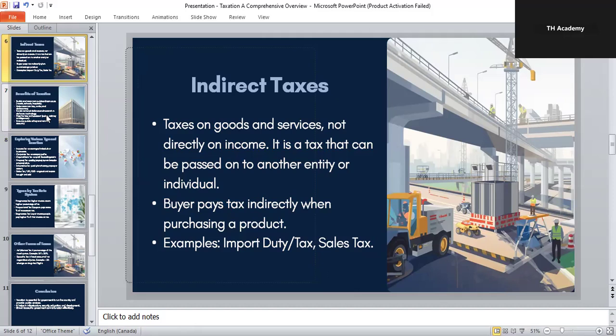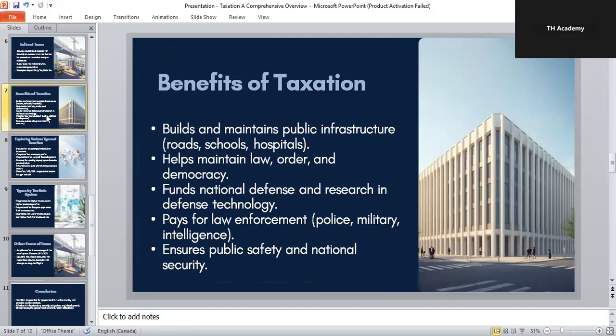Now, what are the benefits of taxation? Now you might be wondering, why do we even pay taxes? What's the benefit? So taxes are like the fuel that keeps a country running. They are used for building infrastructure like roads, bridges, and airports, maintaining schools, hospitals, and universities, supporting law enforcement, the